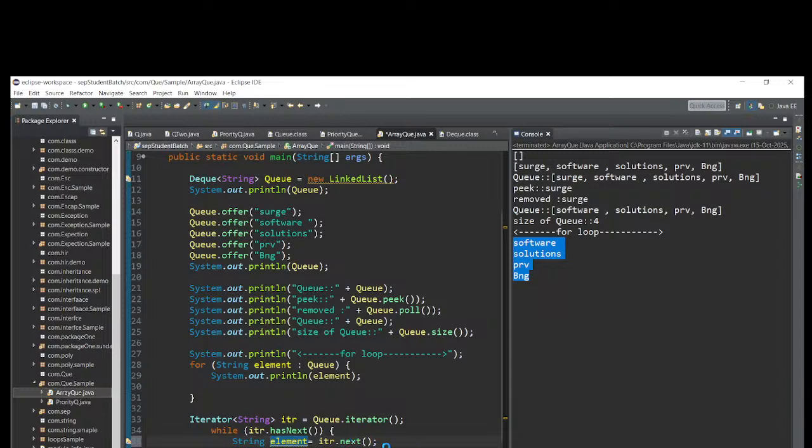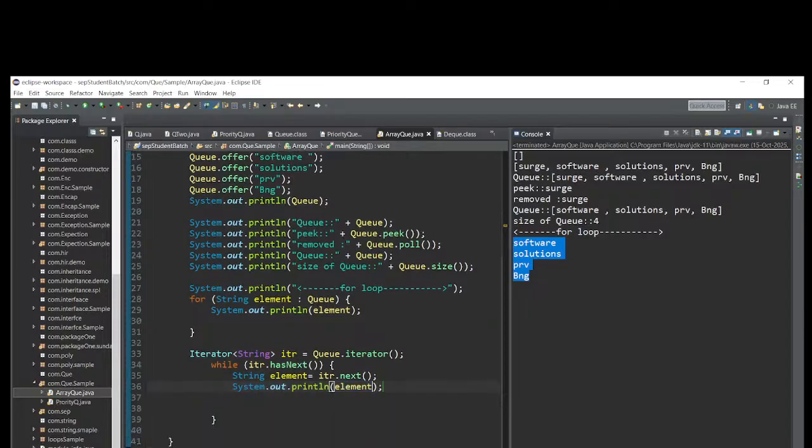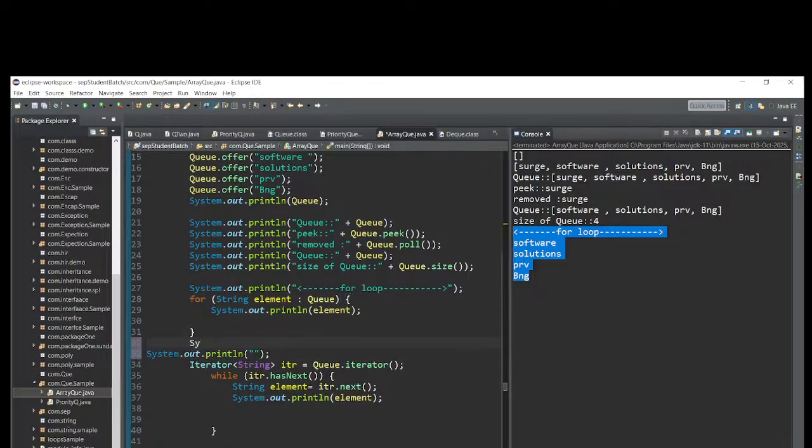So save this one. Whatever it iterates, let me write System.out.println. It will print whatever it iterates in the element. Let me save this one. Let me write one heading for understanding. So this is regarding the for loop. If you give System.out.println just like this, it will give space.